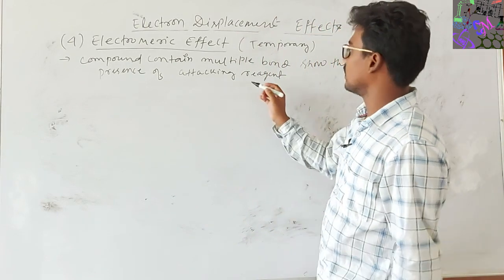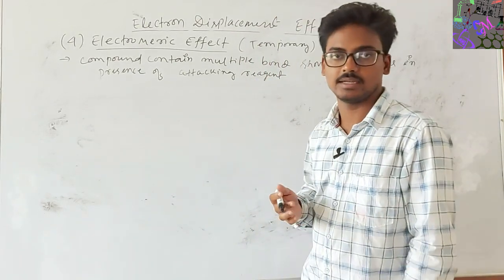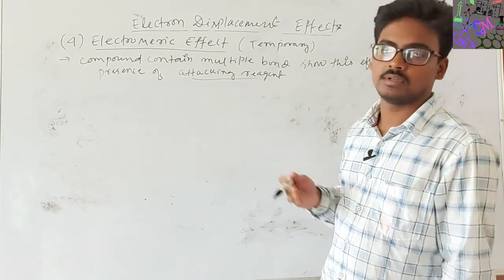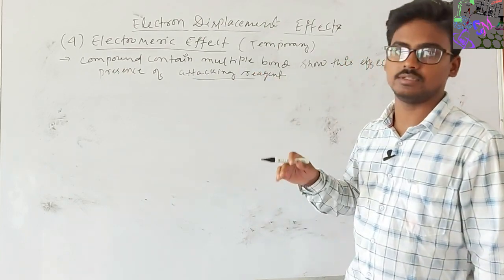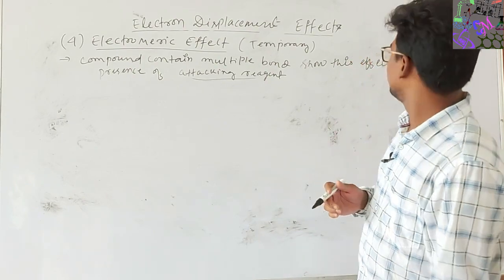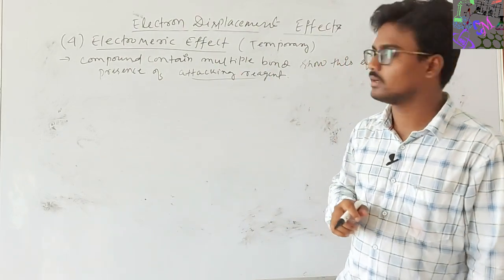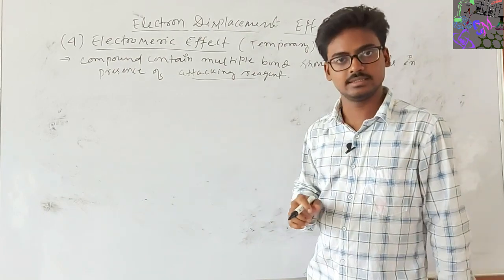When a compound contains a multiple bond and some chemical reaction occurs, that is, an attacking reagent is there, at that time this multiple bond will shift or delocalize the electron. So this is mainly observed when a compound contains a multiple bond and an attacking reagent is present.